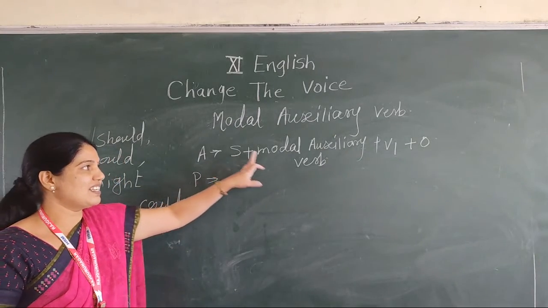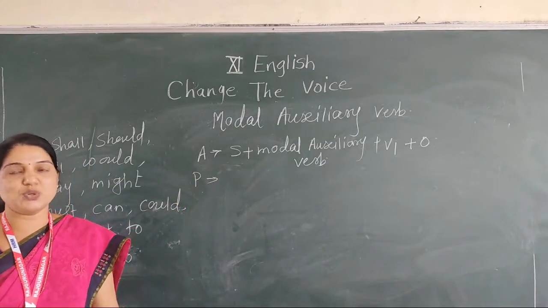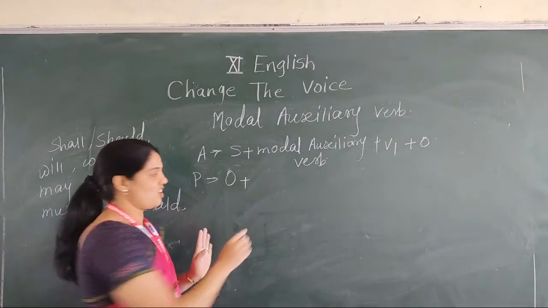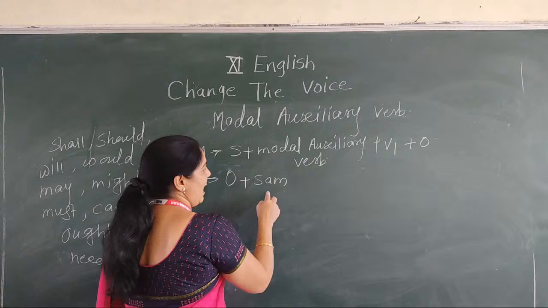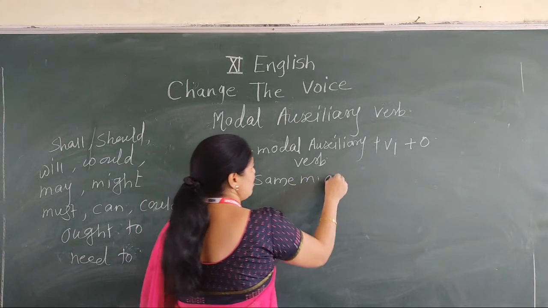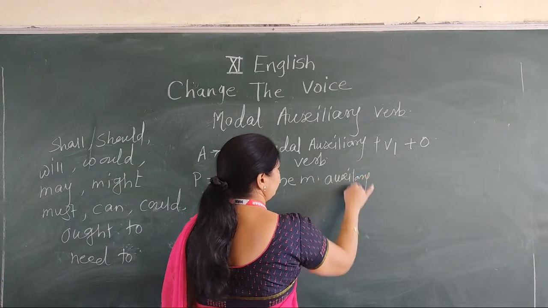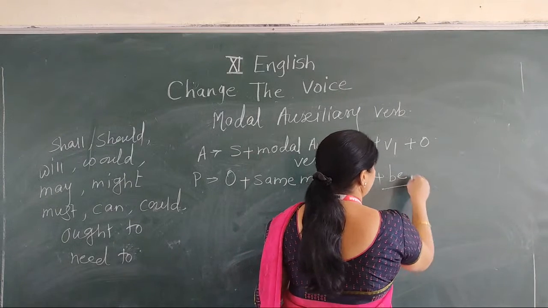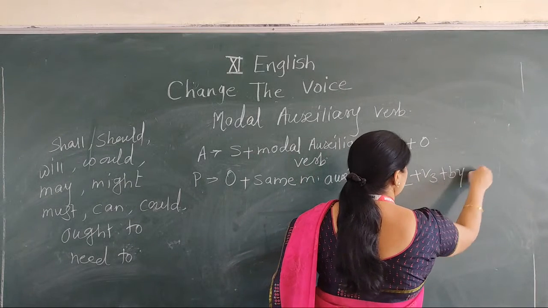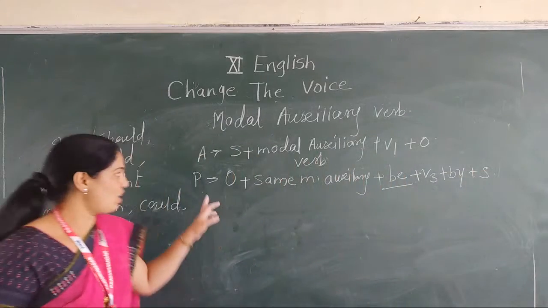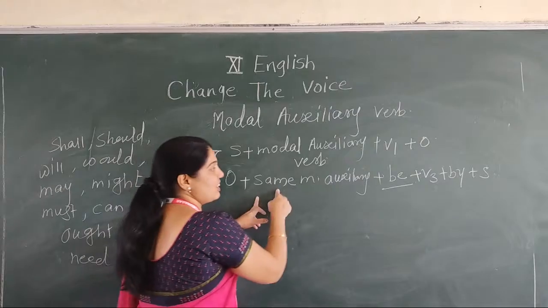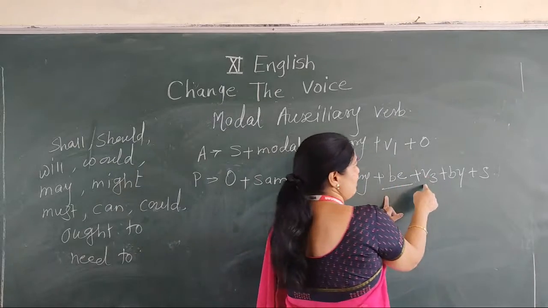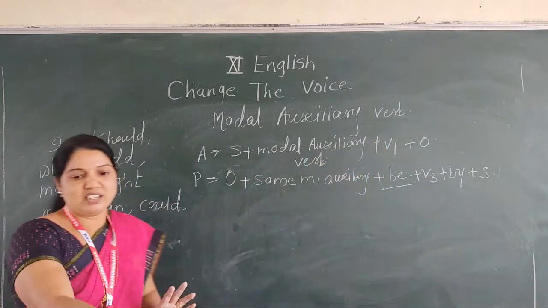Okay. Now when the sentence has a modal auxiliary, the following structure is used in passive voice. First we take down the object. Write down the same modal auxiliary, the same which is used in active voice in the given sentence. Then write down be. It's very important. Then V3 plus by plus subject. It's the structure of passive voice. Object, then write down the same modal auxiliary, there is no change in that. Then write down be, then change by plus subject.